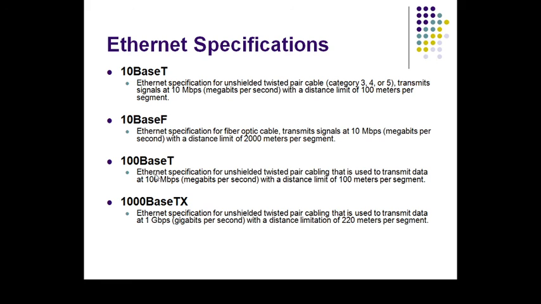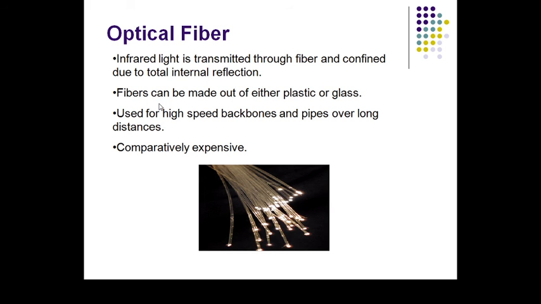Then 100BASE-T, the Ethernet specification for unshielded twisted pair cabling, is used to transmit data up to 100 Mbps and distance up to 100 meters. These are the types of Ethernet cable. 1000BASE-T, the Ethernet specification for unshielded twisted pair cable, transmits data up to 1 gigabit per second with a distance limitation of 20 meters. In group discussion this will be asked, so kindly remember it. Mostly Cat6 cable is used in our lab to connect the LAN.